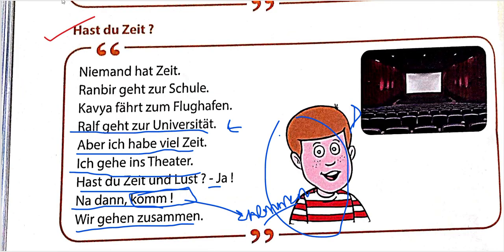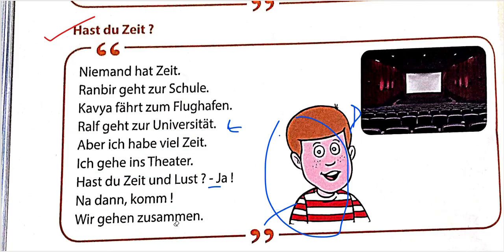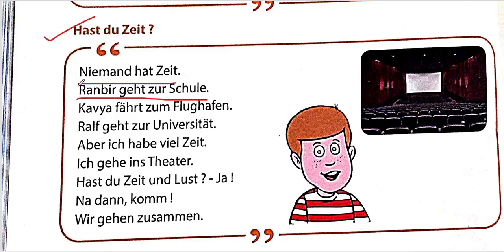Okay. Hast du Zeit? Do you have time is the name of this next dialogue. So it is niemand hat Zeit. Nobody has time. This is what this boy is saying. Then he is giving examples like Ranbir geht zur Schule, Ranbir goes to school, Kavya fährt zum Flughafen, Kavya travels to the airport, Ralph geht zur Universität, Ralph goes to university, aber ich habe viel Zeit, but I have a lot of time.